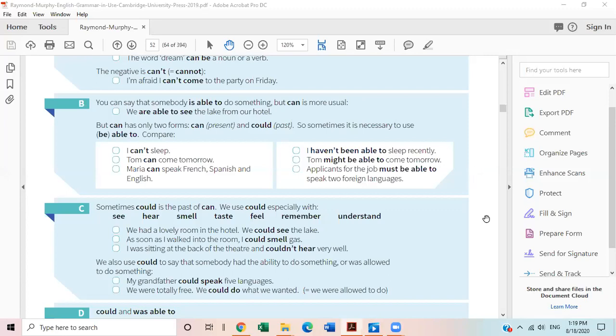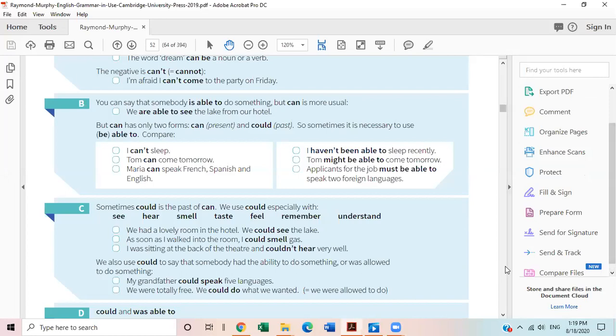Maria can speak French, Spanish, and English. So here, speaking the language is an ability. Applicants for the job must be able to speak two foreign languages, right? So we use be able to sometimes interchangeably, but can is more usable as compared to be able to. Look at this, another example that I have to give you.